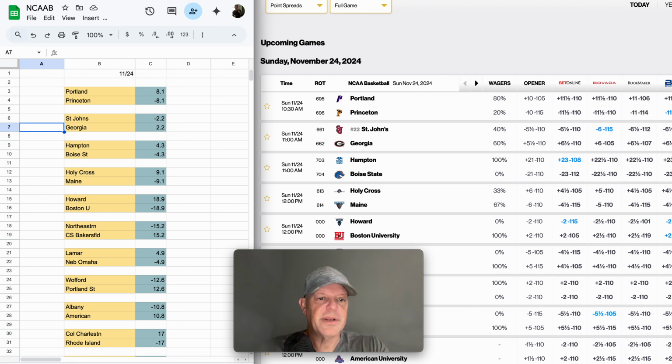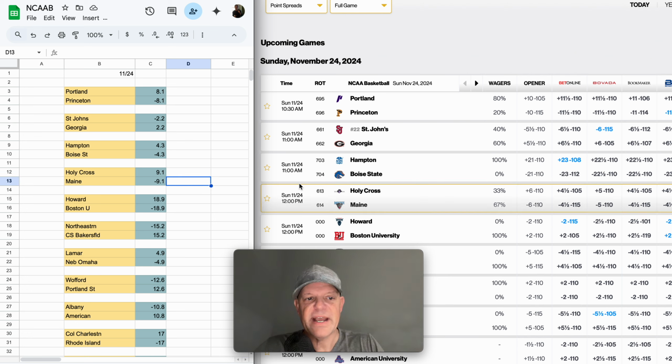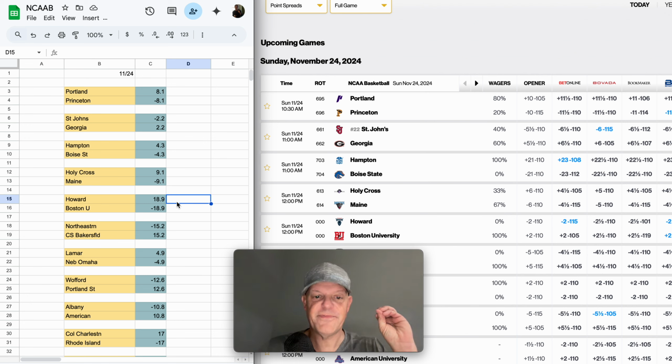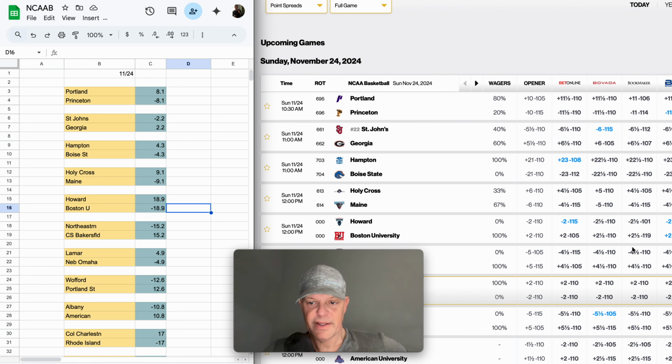The second way you could do it would be to set a criteria. For example, this Maine game here is -9 via my model, and the books line is -4.5. You could say I'm only going to play teams where they are a double-digit favorite via my model and they have value. The case would be Boston University, we have Boston at -19, and you look at the books line over here at +2.5. Using that method, Maine wouldn't be a play, Boise, none of these plays here would be a play. So you would only look at teams that are double-digit favorites via your model.